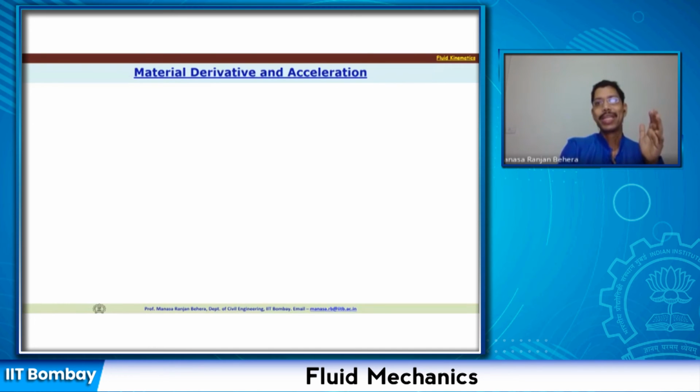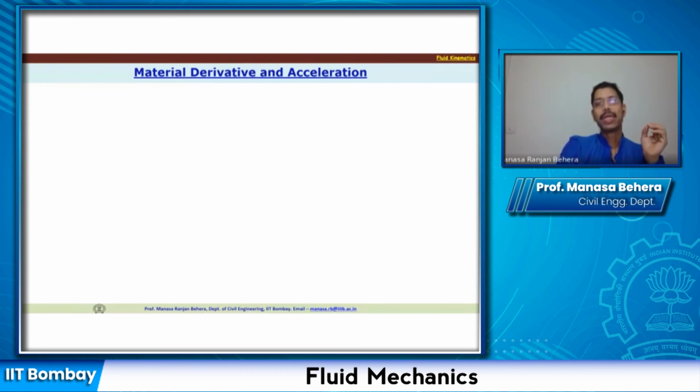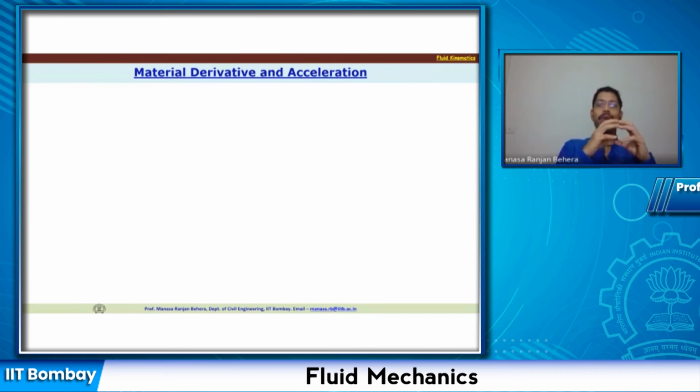X, Y, Z and time t. So if I want to write down the accelerations in respective directions x, y, z and t. So in x, my acceleration a_x is going to be a function of velocity, so du by dt, that is the acceleration. Now u is a function of x, y, z and t.